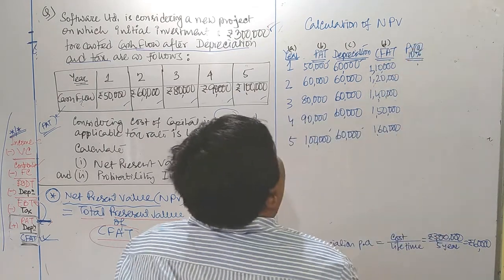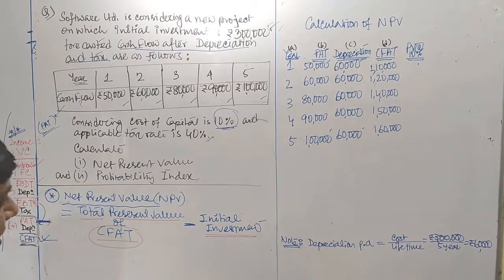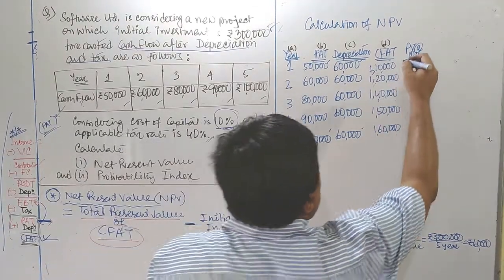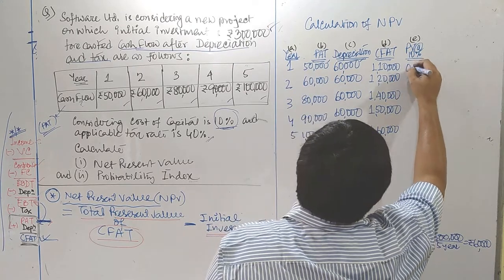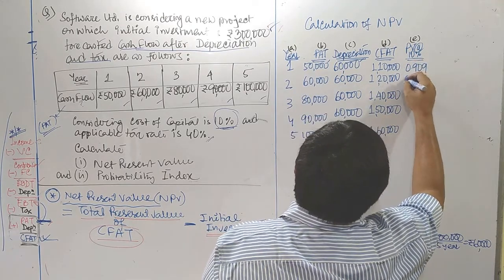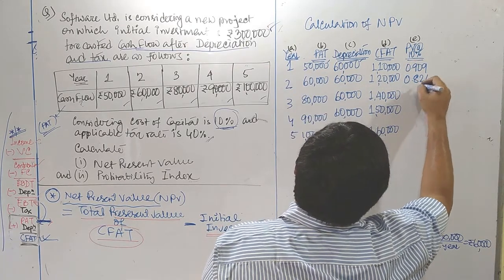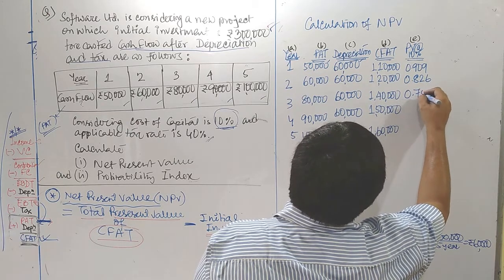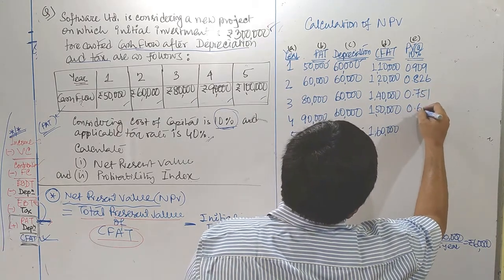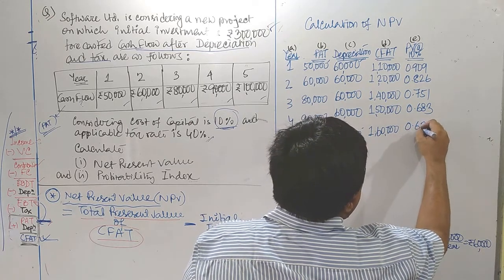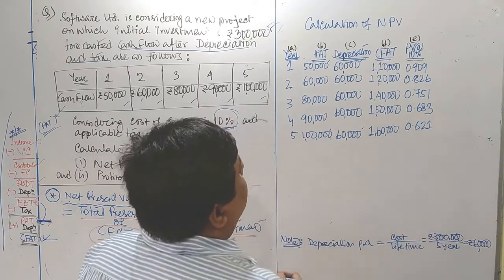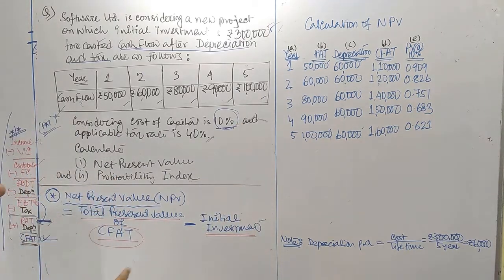Present value at the rate of 10%. Okay, this is our column E. Now at 10%, the first PV factor is 0.909, the second one is 0.826, third year 0.751, fourth year 0.683, and fifth year is 0.621. This is the PV factor that we have to plot here.